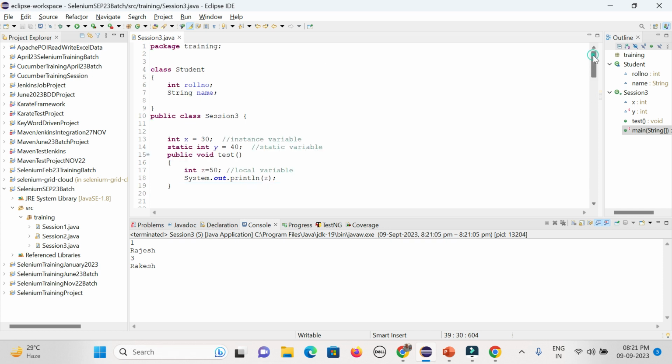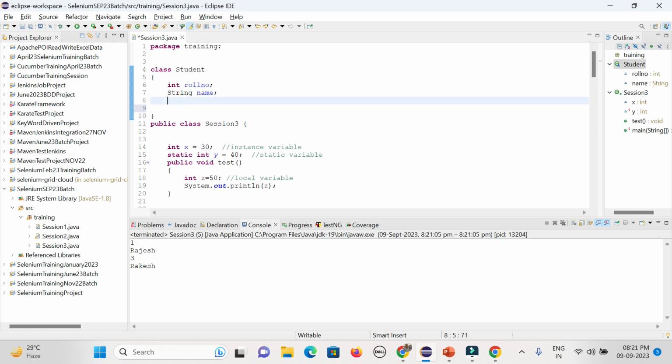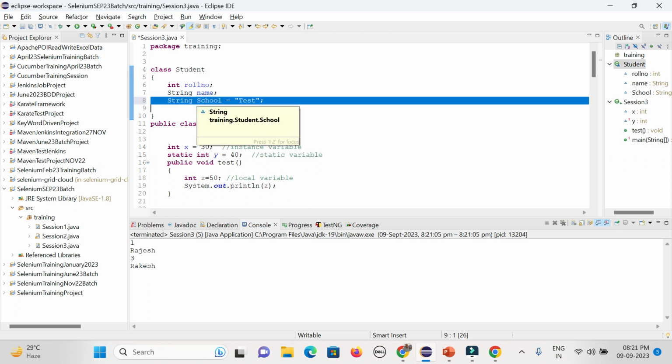But let's say now I can create one new variable in that particular class called school name. I can give any value, say the school name is test. Why am I defining this? It is called a global variable here also, in that class, and I can do it without any access modifier.